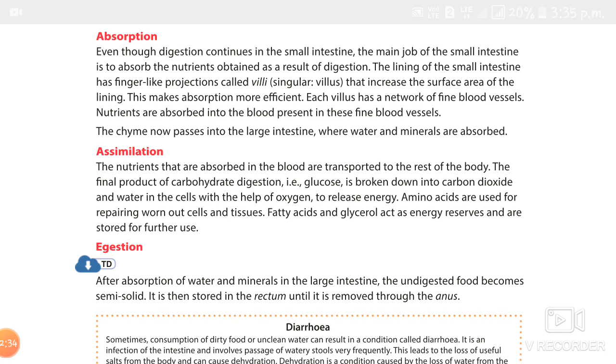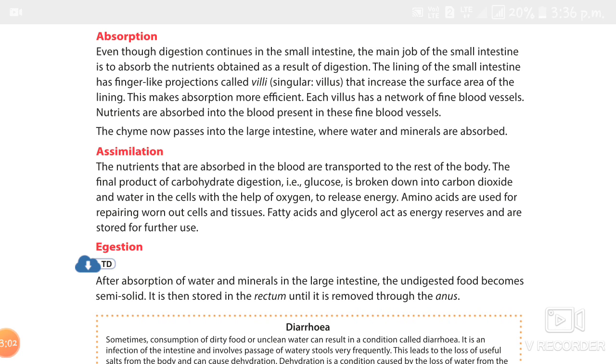After most of the water is absorbed from the undigested food, a semi-solid mass called feces is formed. Now the feces is stored in the rectum until it is removed through the anus. So this is the process of digestion.